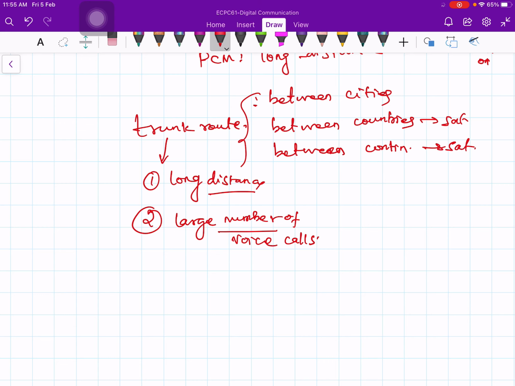So to make sure of smooth operation between countries or between continents, we need to make everything a standard, so that equipment manufacturers manufacture equipment according to that standard. You cannot make the equipment as you like. You need to follow certain guidelines given by the standardizing body.